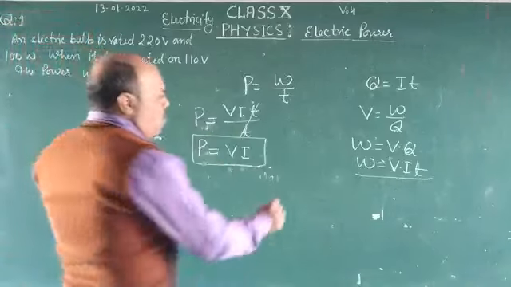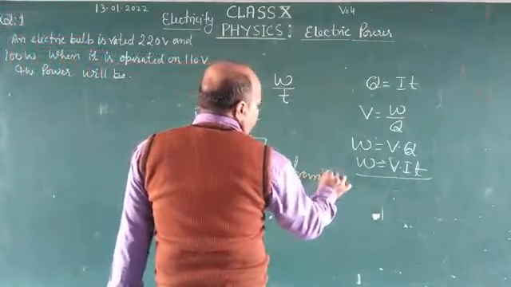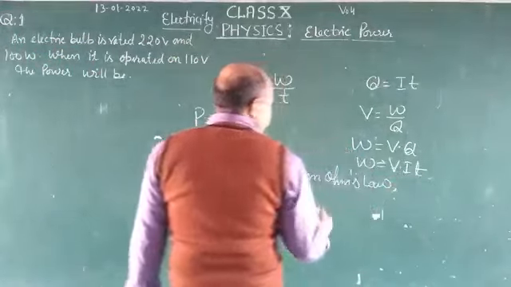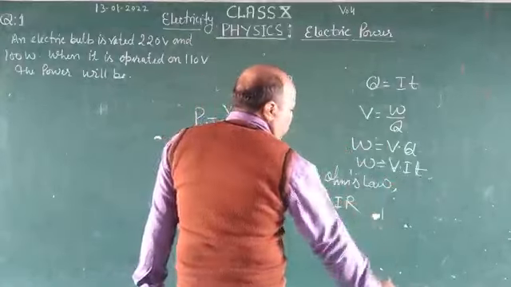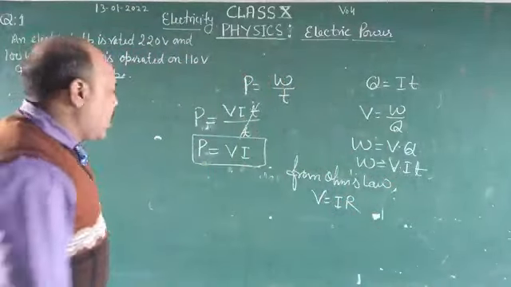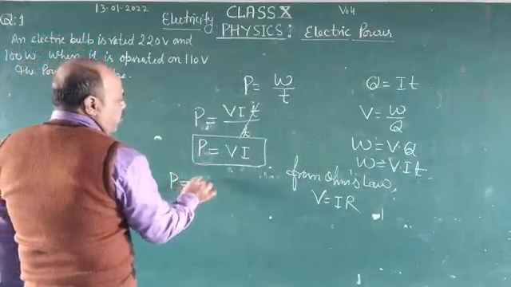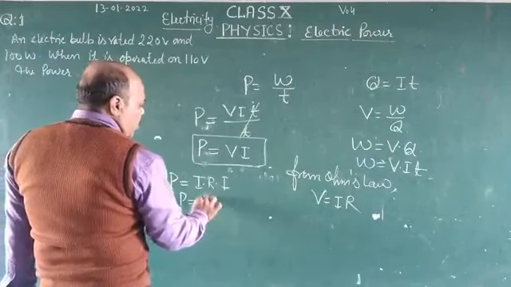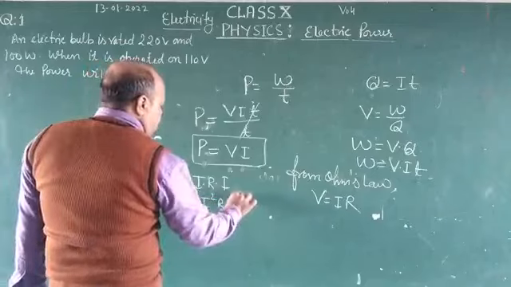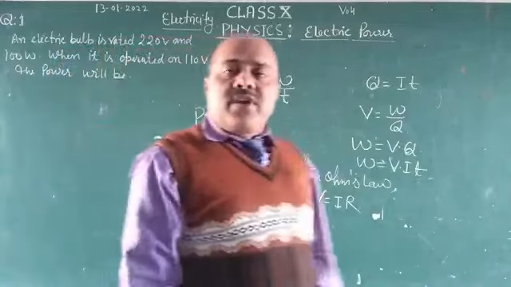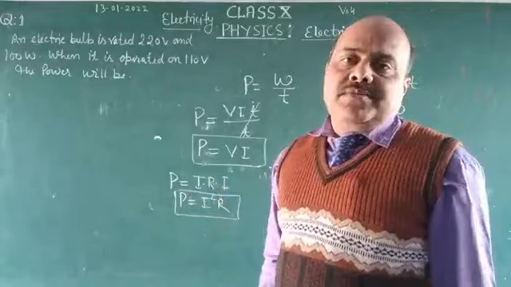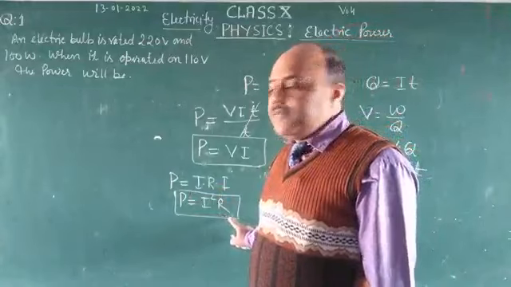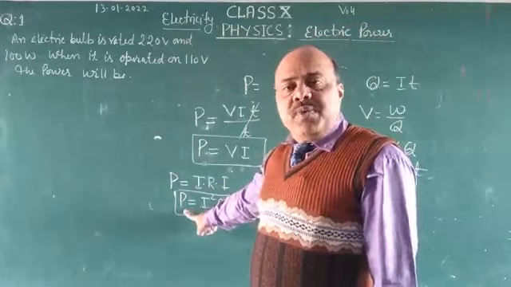Then, from Ohm's law, we know that V is equal to I into R. So we can write P is equal to I into R into I. Now P becomes equal to I square R. This is the other form of electric power in terms of current and resistance, because capital R indicates resistance, I is the current, and P is electric power.